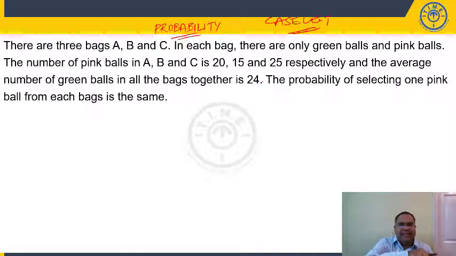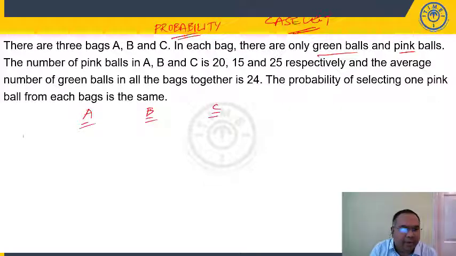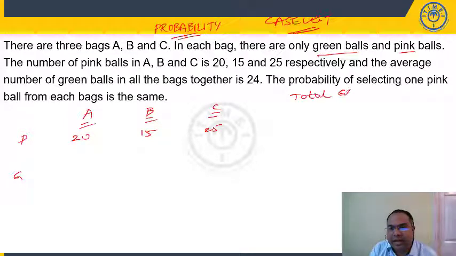There are 3 bags A, B, C. In each bag there are only green balls and pink balls. The number of pink balls in A, B, C are 20, 15 and 25. The average number of green balls is 24. So average green balls is 24 means total green balls should be 24 into 3, which is 72. The probability of selecting one pink ball from each bag is the same.